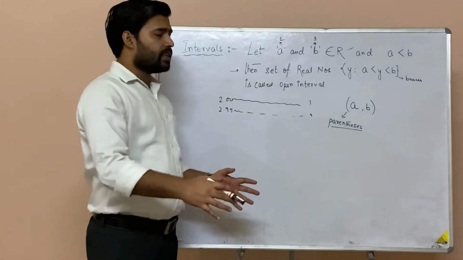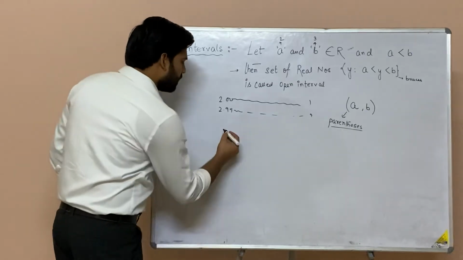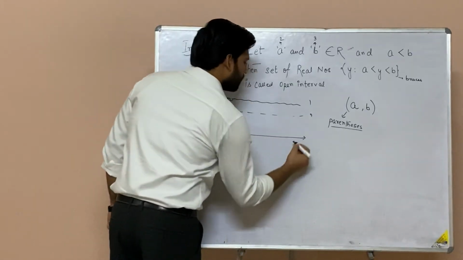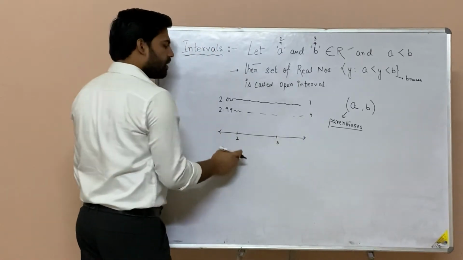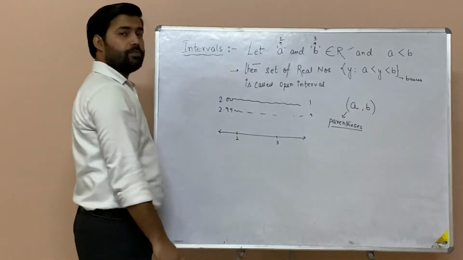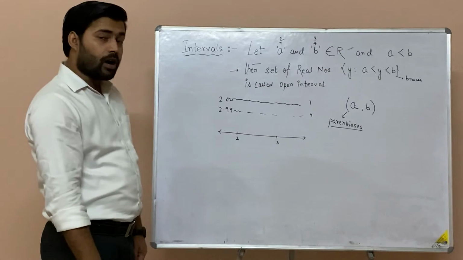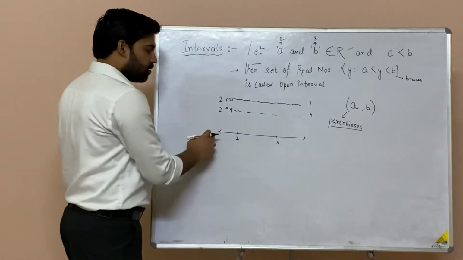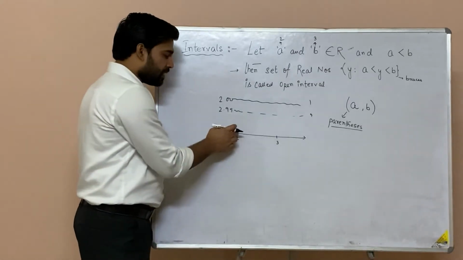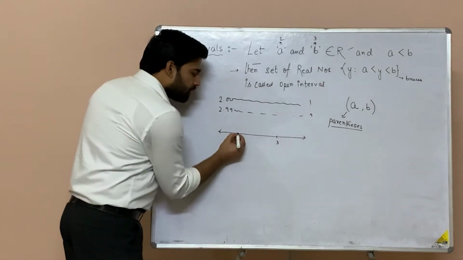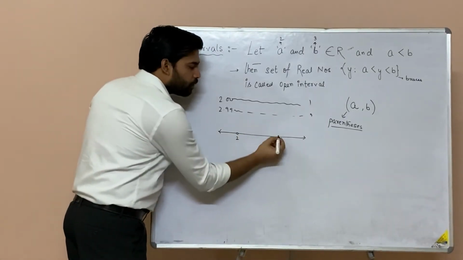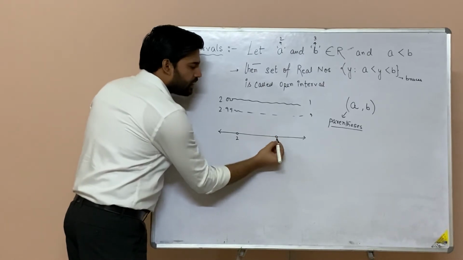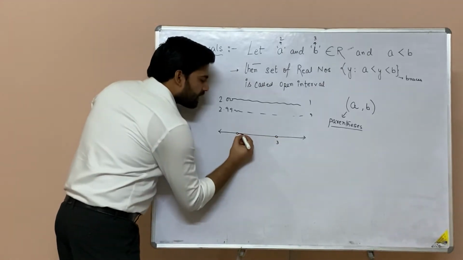So if I am considering a number line, and suppose here it is 2 and here it is 3. I am talking about the numbers which are lying between 2 and 3. So how will you show them? In graphical representation, you will put a circle at 2, and you will put another circle at 3, and you will darken the line in between.